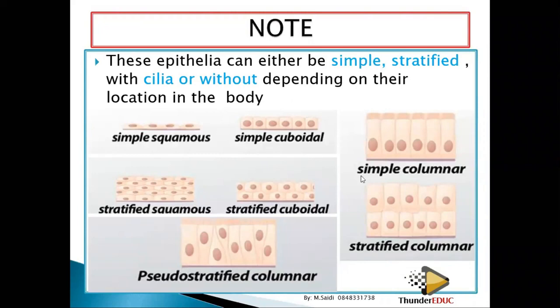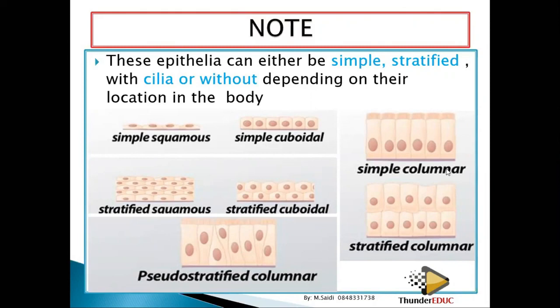Look at the cell. For example, if they ask you, you can look at its properties. Okay, look at the shape, it's columnar. Is it two layers or one layer? It is one layer, so it's going to be simple columnar. Does it have hair on top or not? It has hair on top. I can say simple columnar ciliated.